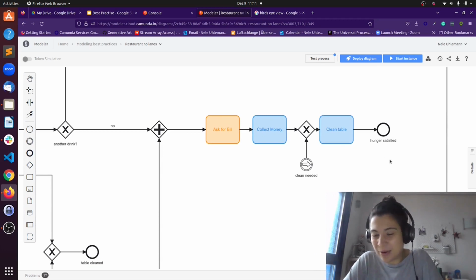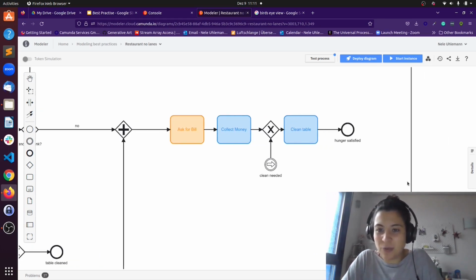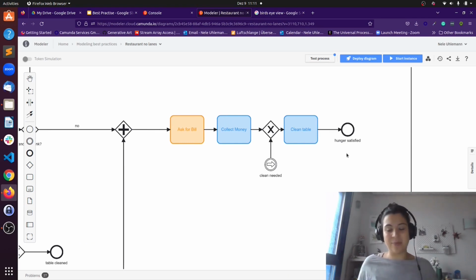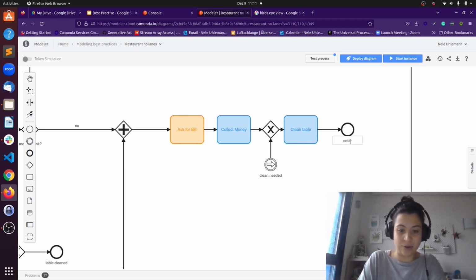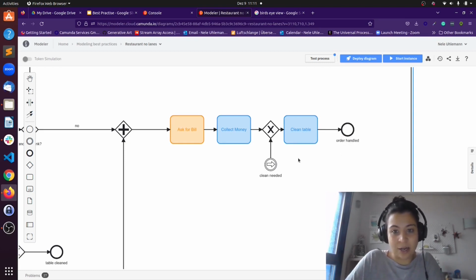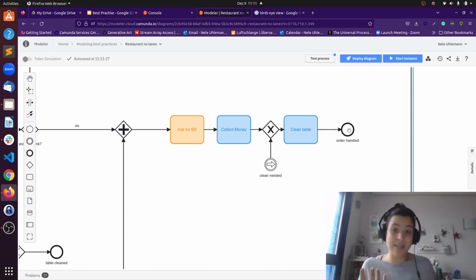We had here in the restaurant process hunger satisfied, but that is a good indicator that this end event really is something for the customer, but not for us as a restaurant. Probably something like order handled would be nicer. So we can change that here to order handled, and then we have this clean table, but what was confusing is whenever we had this clean table or clean needed, that we also reached here with one token that says hunger satisfied, where this is really not the case for us as a restaurant, but it's more the order handled. We're also going to fix that, because just because we clean a table, we haven't handled the full order. But I will connect with you shortly.